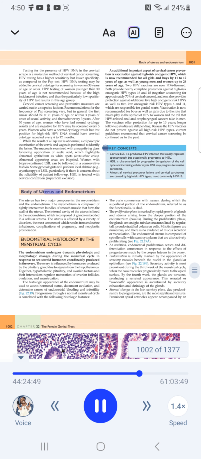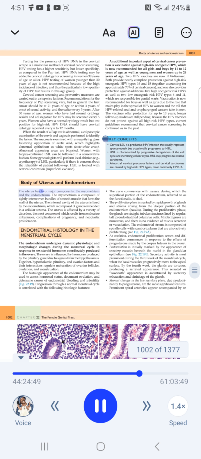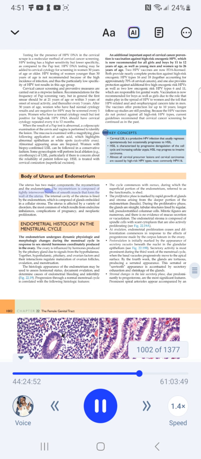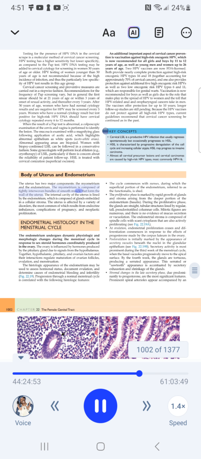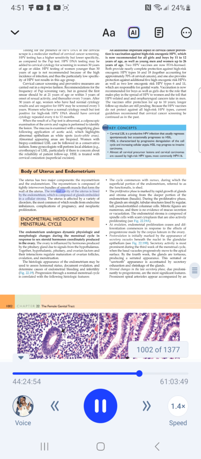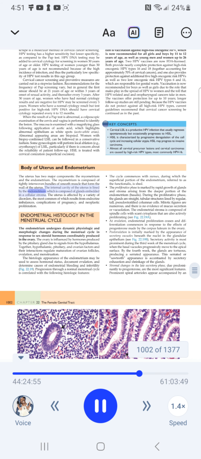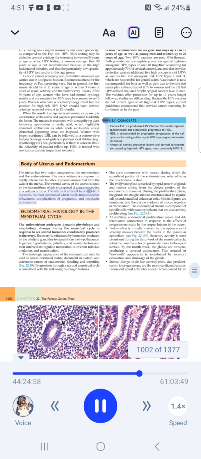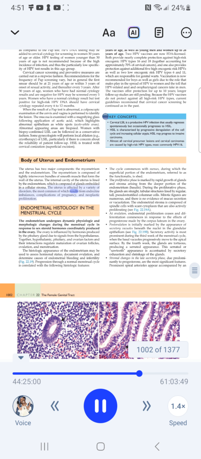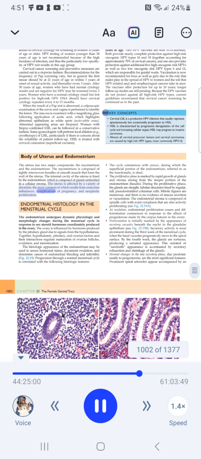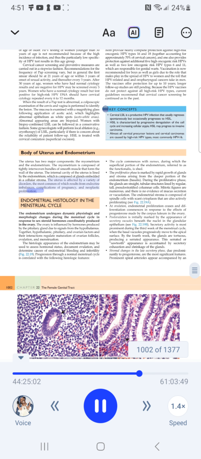Body of uterus and endometrium. The uterus has 2 major components, the myometrium and the endometrium. The myometrium is composed of tightly interwoven bundles of smooth muscle that form the wall of the uterus. The internal cavity of the uterus is lined by the endometrium, which is composed of glands embedded in a cellular stroma. The uterus is affected by a variety of disorders, the most common of which results from endocrine imbalances, complications of pregnancy, and neoplastic proliferation.